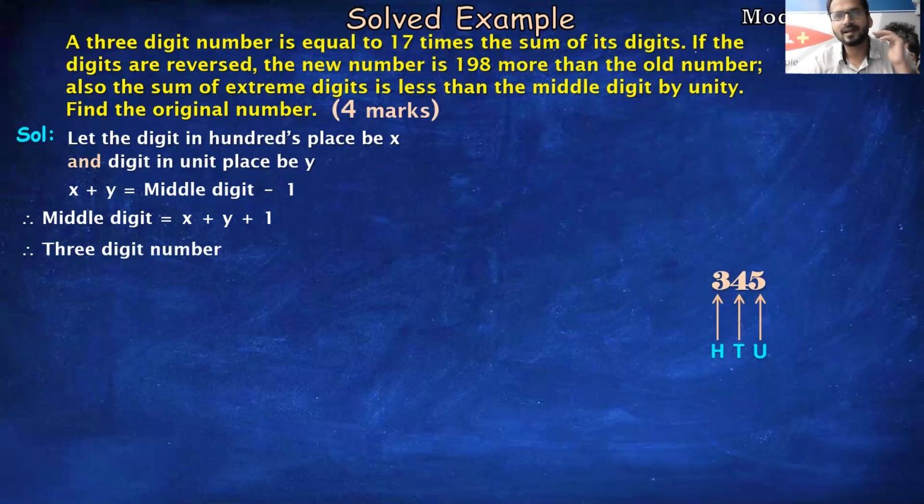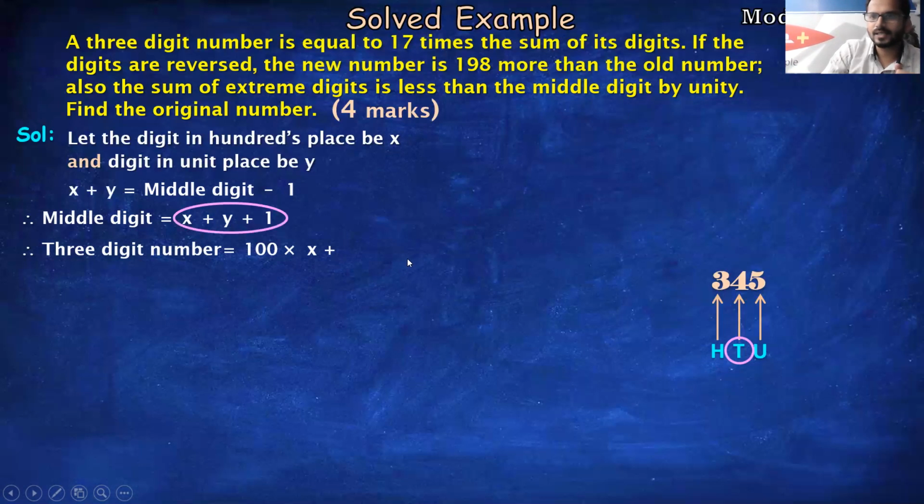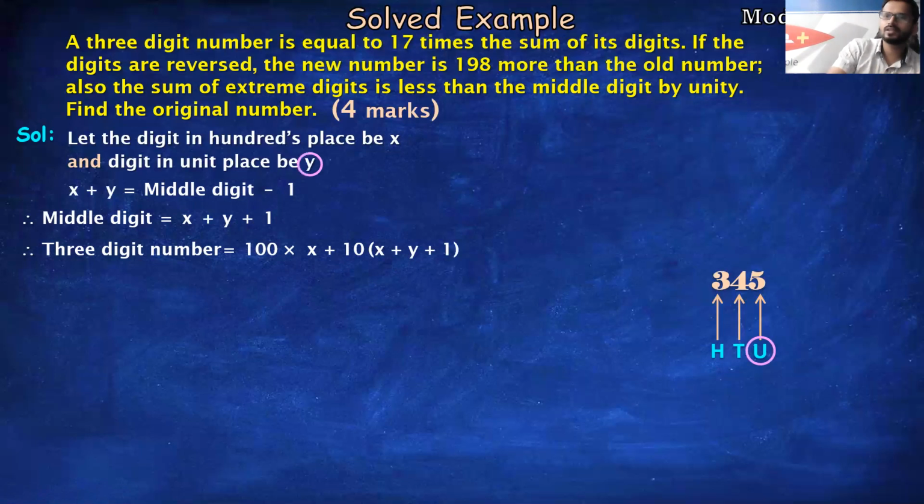Now, so far clear to everyone, students? Let's move ahead. So how is the original 3-digit number? Let us see. Now at the 100 place I have x, so it will be multiplied by 100, right? As per this logic, 3 into 100. So whatever number is present at the 100 place will multiply with 100, plus the middle digit, which is the tens place. At the tens place I have x plus y plus 1, we will multiply it by 10, plus the unit digit, which will be multiplied by 1.